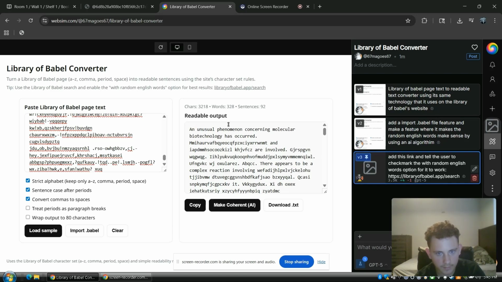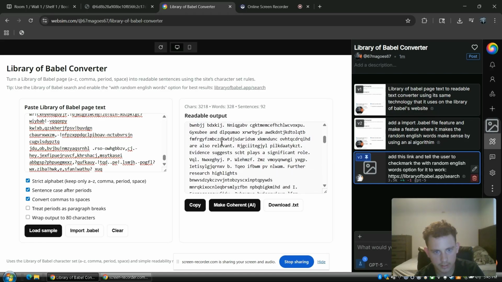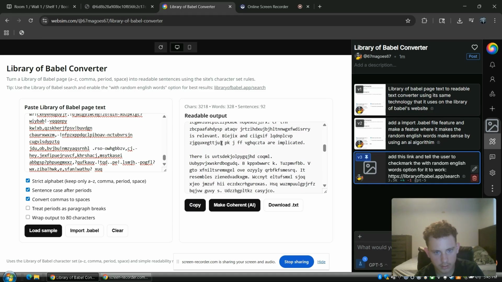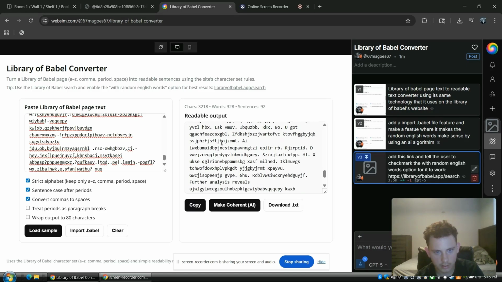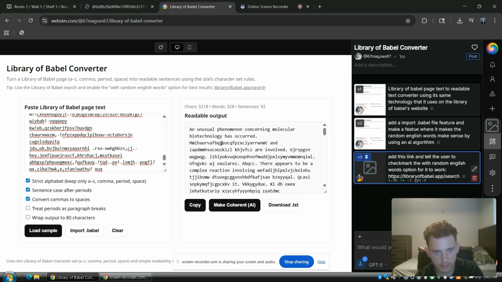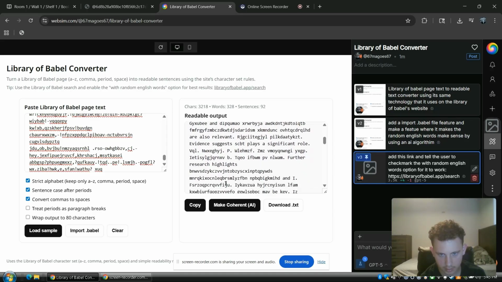See, well, it got something out of the entire thing. So the only thing we actually got here was something quite interesting: an unusual phenomenon concerning molecular biotechnology has occurred. And it's just mostly gibberish and some other words you can't really make out.